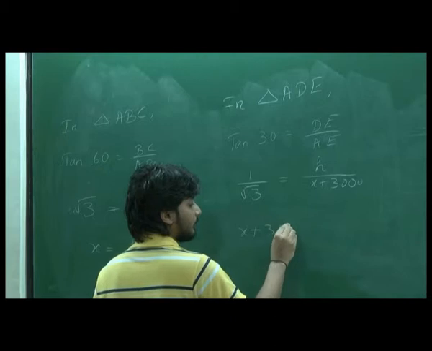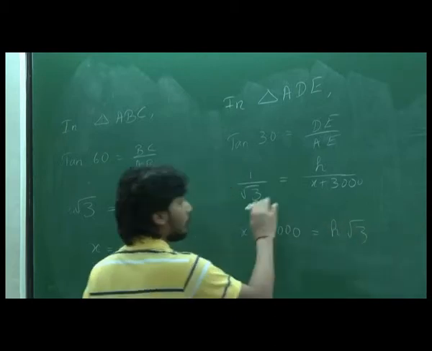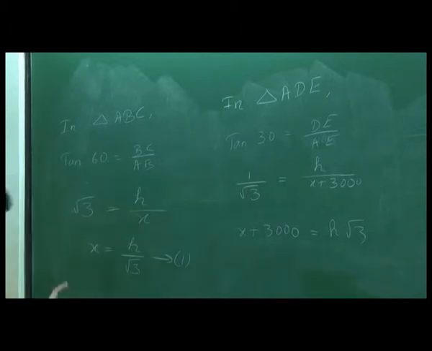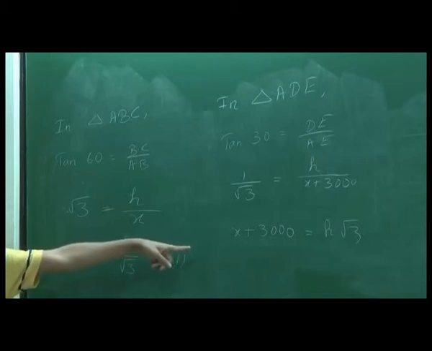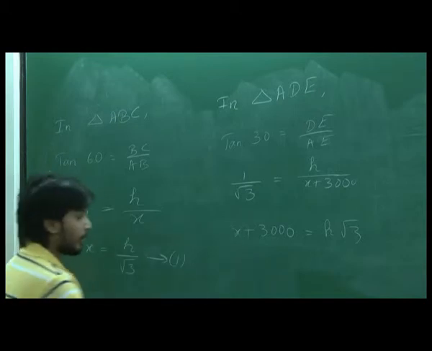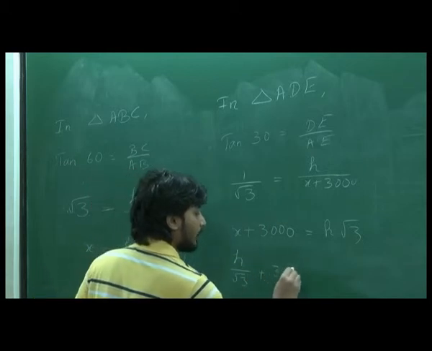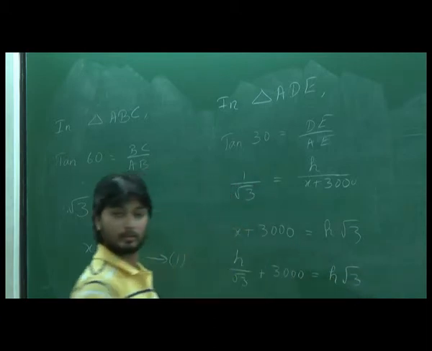X plus 3000 is equal to H root 3, right? Root 3 goes here, this comes here. From equation 1, we can substitute X as H by root 3. So it becomes H by root 3 plus 3000 is equal to H root 3.